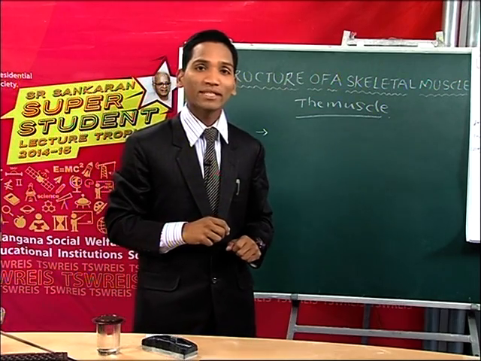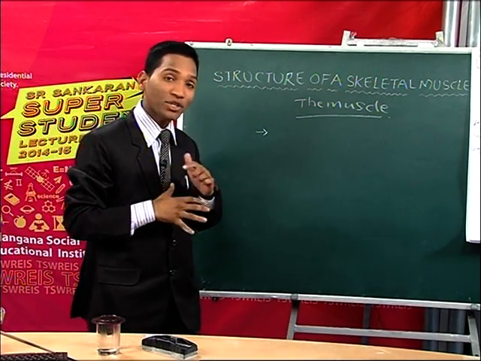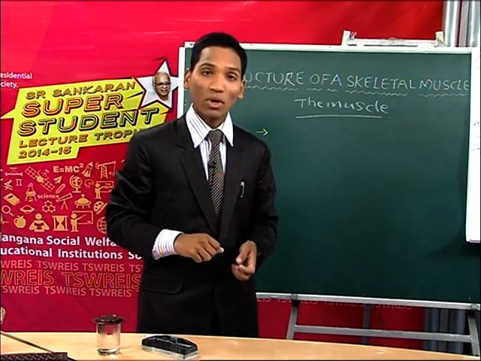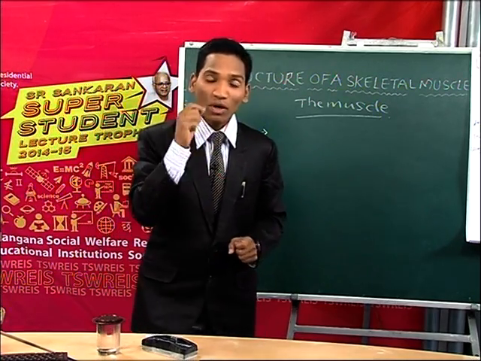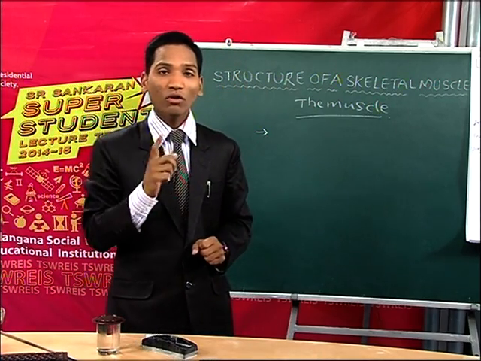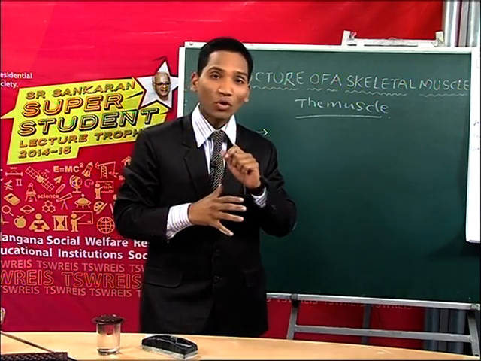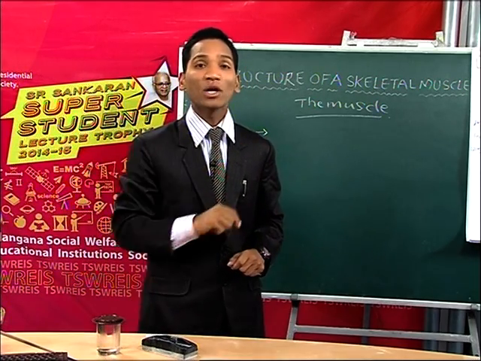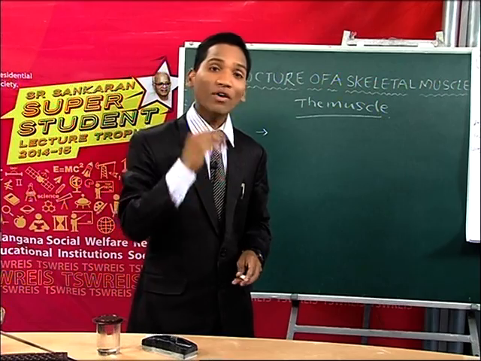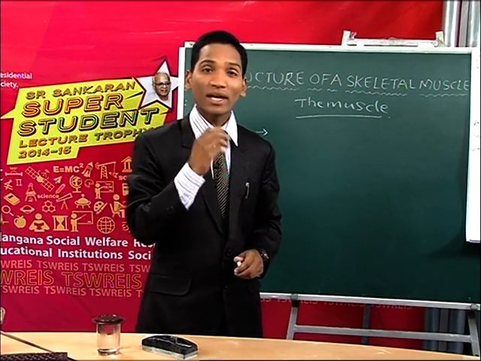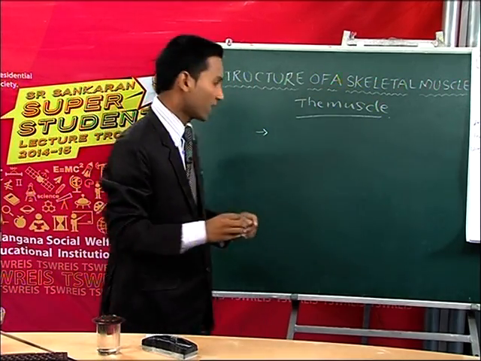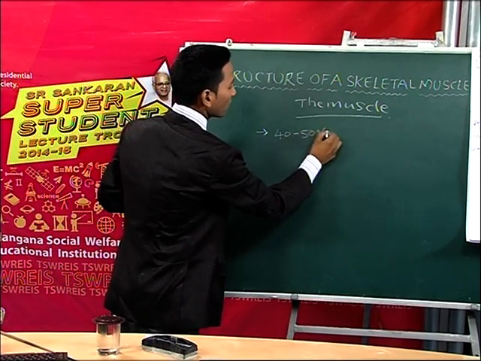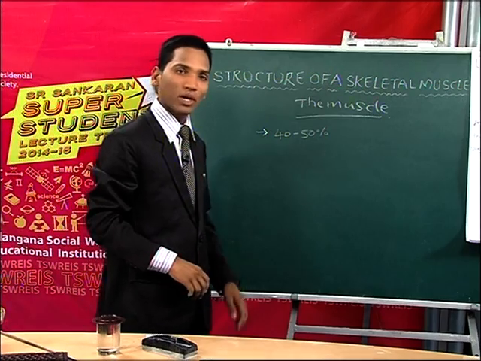Very important point, my dear Tswreis. So if your body weight is 60 kgs, out of the 60 kgs, about 25 to 30 kgs of your body weight consists of only muscles. So half of the body weight consists of only muscles.